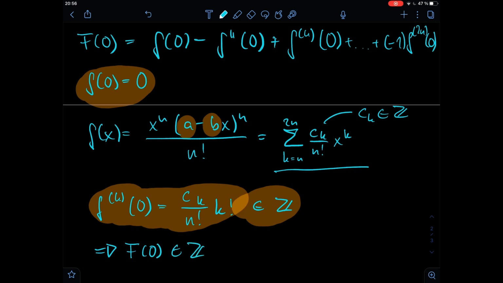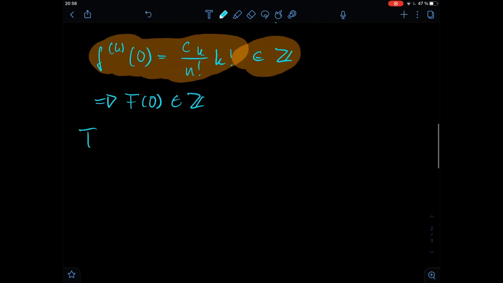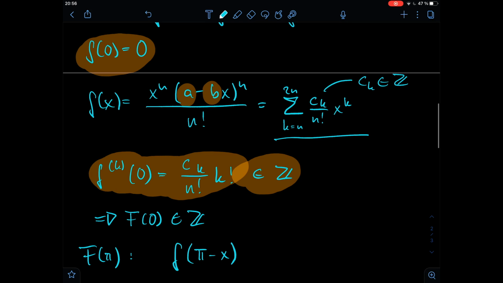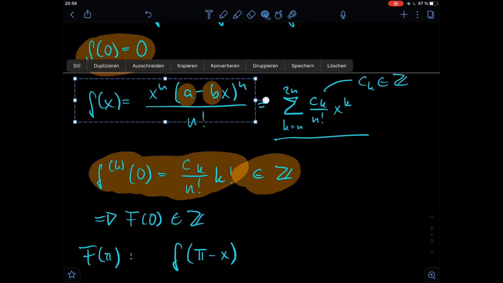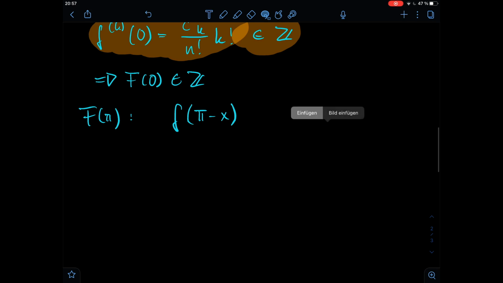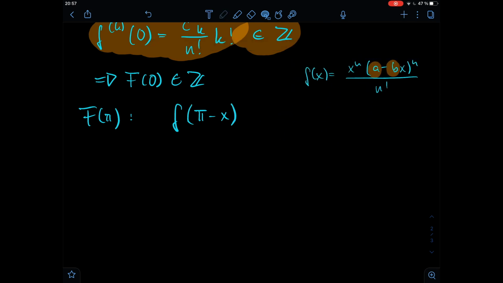So let's go on to f of pi. And to understand how we can prove that f of pi is also an integer, we have to take a look at the function small f evaluated at pi minus x. So let's plug that in. We know that f of x is this whole thing here, so let's copy that down here so we can see it. So we have f of pi minus x. We have (pi minus x) to the power of n times (a minus b times (pi minus x)), and close the brackets, to the power of n divided by n factorial.